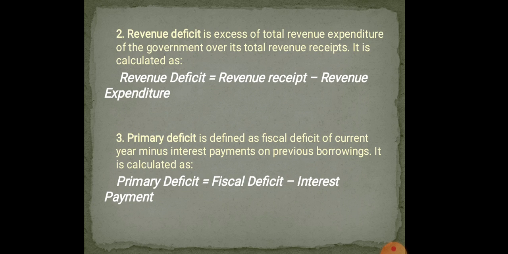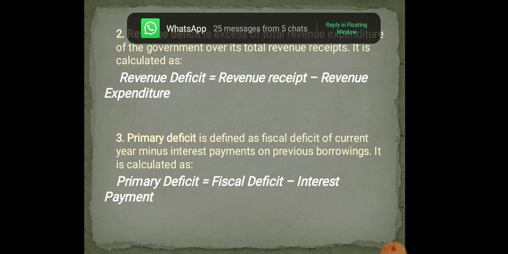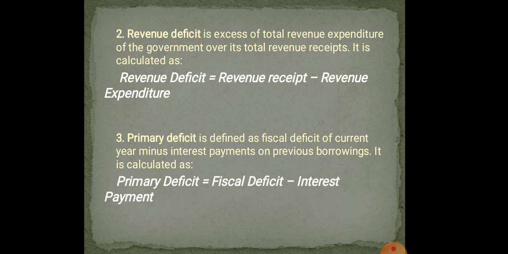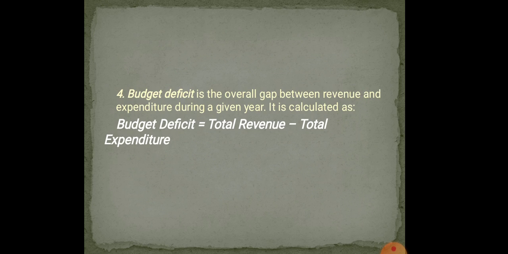The revenue deficit is the excess of total revenue expenditure of the government over its total revenue receipts. It is calculated with this formula: revenue deficit equals revenue receipts minus revenue expenditure. Thirdly, the primary deficit is defined as the fiscal deficit of the current year, current means present year, minus interest payments on previous borrowings. It is calculated as primary deficit equals fiscal deficit minus interest payment.